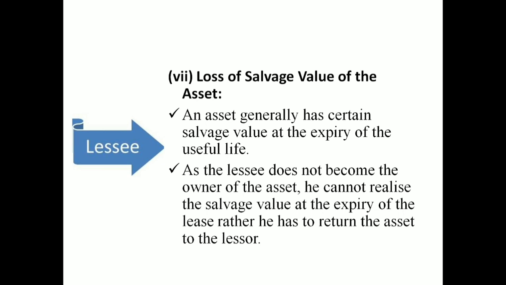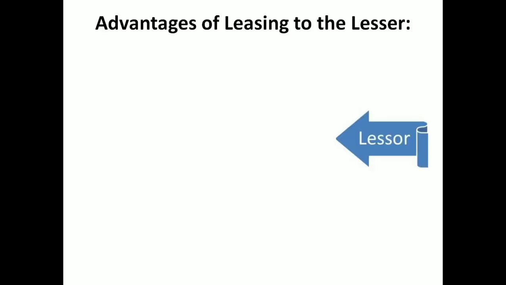The lessee does not become the owner of the asset, so he cannot realize the scrap value or salvage value after the expiry period. The lessee has no right to claim the salvage value because he is not the owner. So those are the limitations of leasing from the part of the lessee.